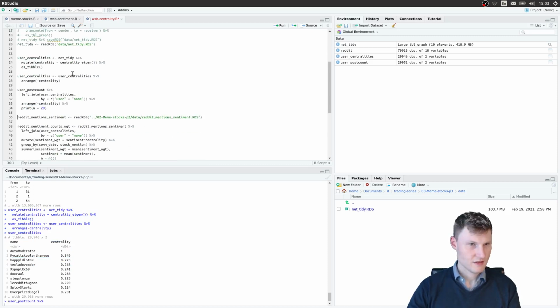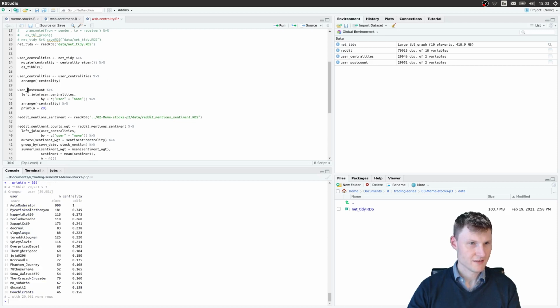Let's join the post count, the number of posts, with the centrality, ordered by centrality, and you see there are also a couple of users with over 100 posts, yet less important than someone with 80 posts. Which of course means, in a way, that it's not the quantity that counts, but who is interested in your content.